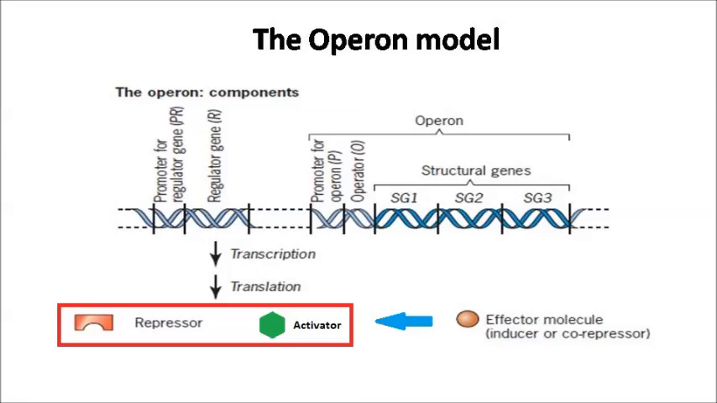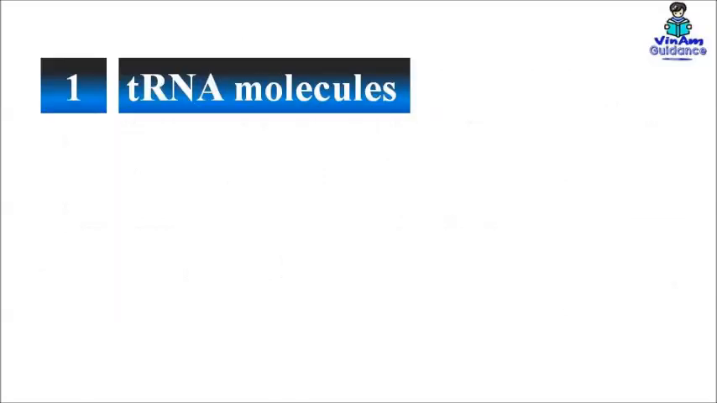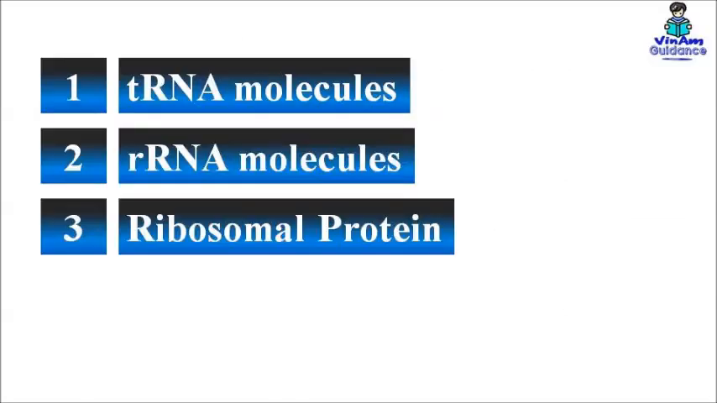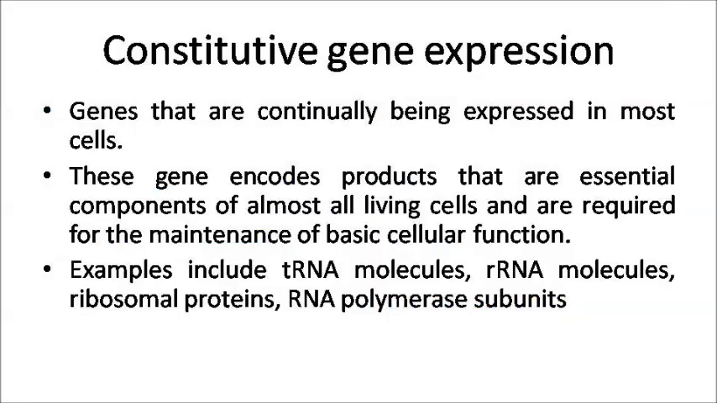Now next we'll discuss constitutive gene expression. There are certain gene products which are required by living cells at all times. These are required for the basic cellular functions and maintenance of those cellular functions, like tRNA molecules, rRNA molecules, ribosomal proteins, RNA polymerase subunits. So genes which encode for these products are expressed all the time in most of the cells, and these genes are known as constitutive genes, and such kind of expression is known as constitutive gene expression.